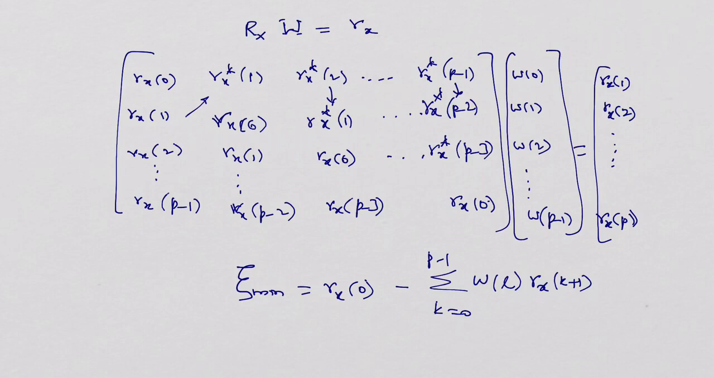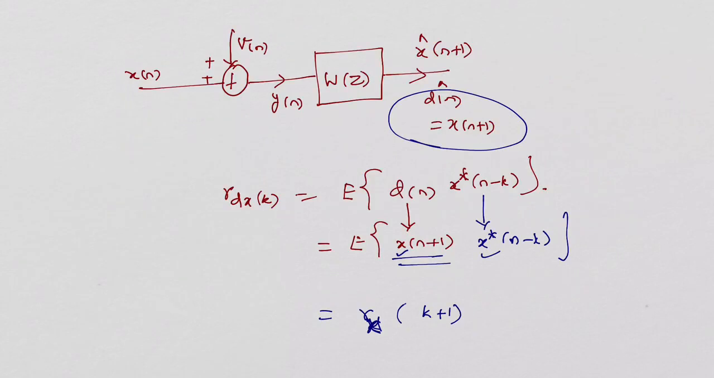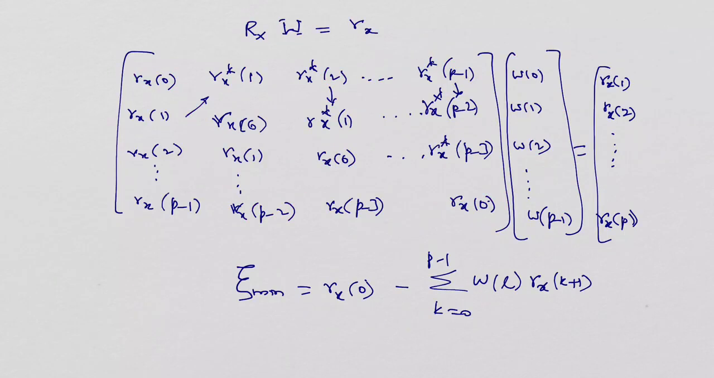So the Wiener-Hopf equation is now modified. Instead of rxw is equal to rdx, rdx is simply converted into rx. In the matrix format, the changes are shown. Using those assumptions, now the minimum mean squared error equations in the case of the Wiener filter used as a linear predictor are stated. rd of 0 is now converted into rx of 0, and rdx is converted into rx of k plus 1.